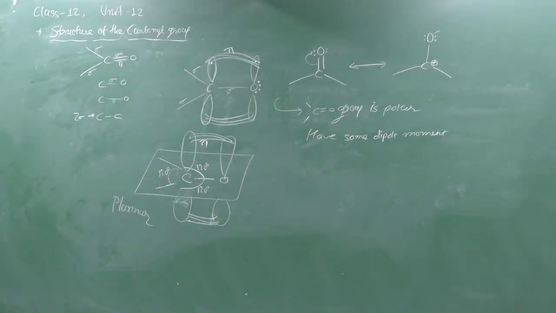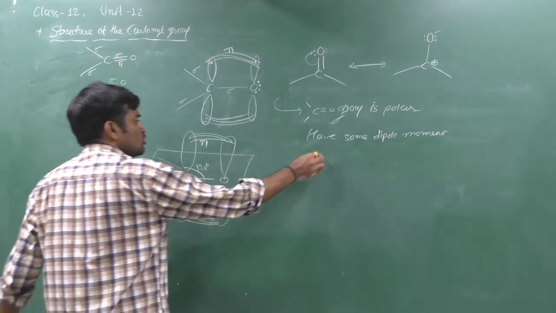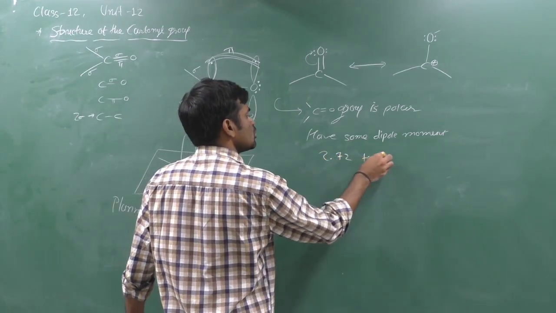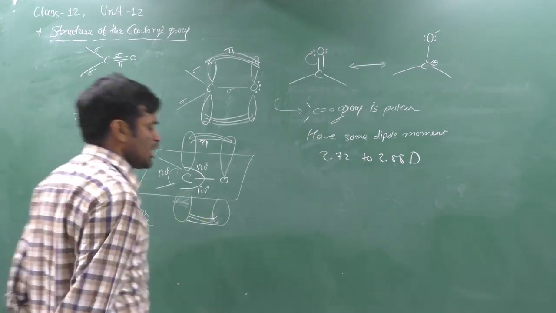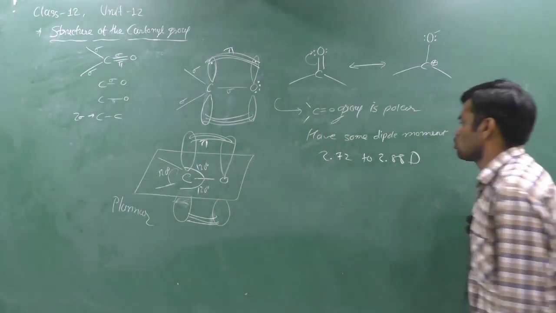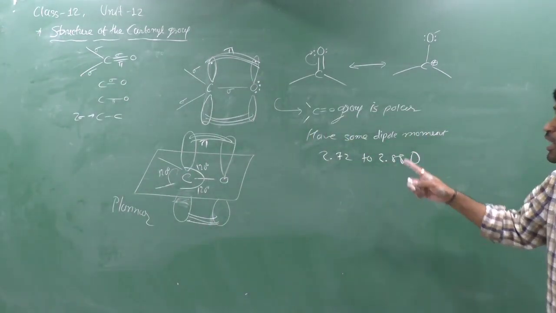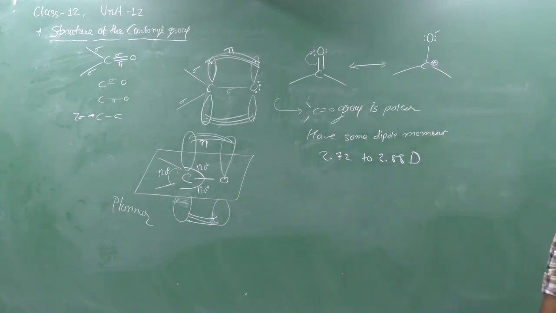The dipole moment of these aldehydes or ketones, particularly this carbonyl group, is near about 2.72 to 2.88 D. The dipole moment of these carbonyl groups ranges from 2.72 to 2.88 D. It is polar due to the formation of these resonating structures.